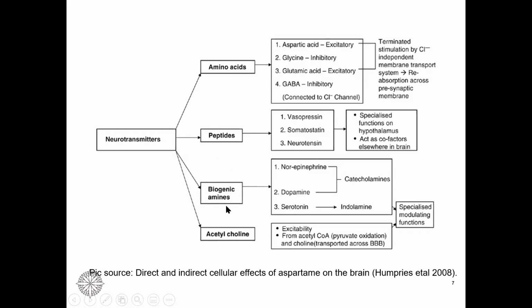I am not aware why they are called biogenic, maybe because we are synthesizing them again from an amino acid, but we are adding to its structure. So the structure is a little more complicated than a simple amino acid. And then we have acetylcholine.